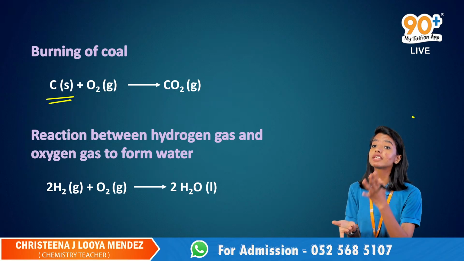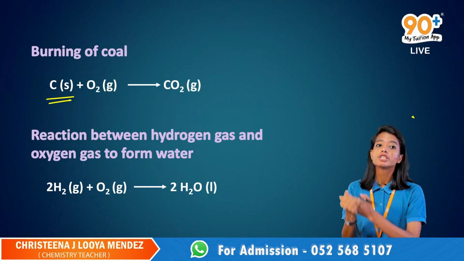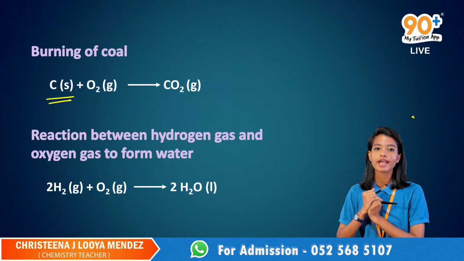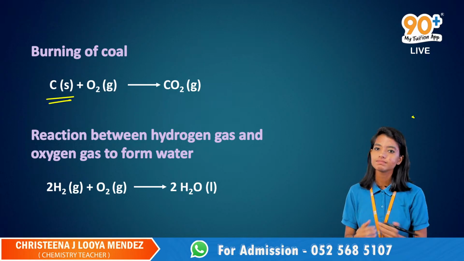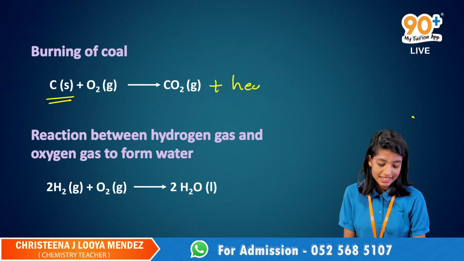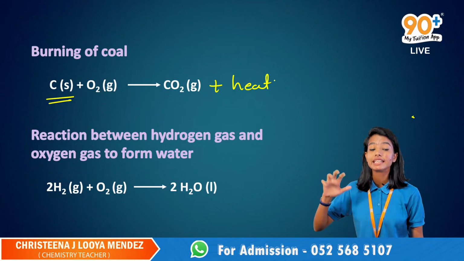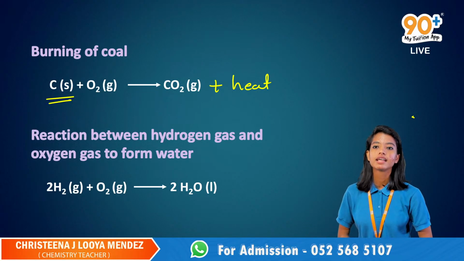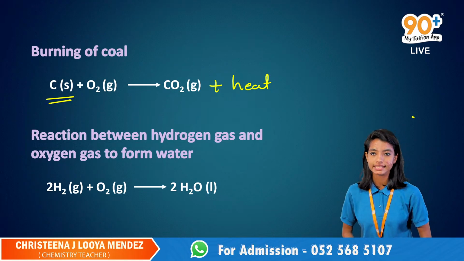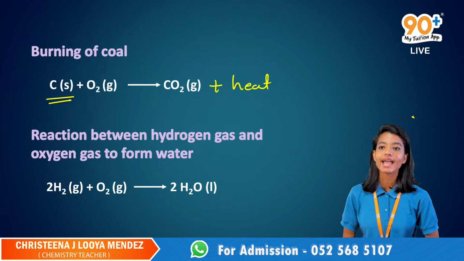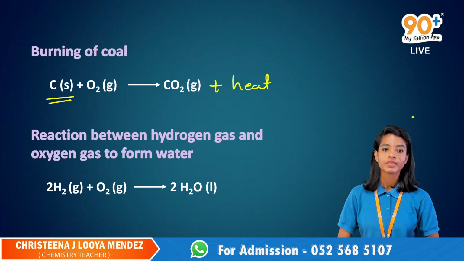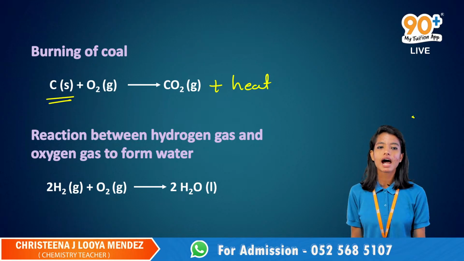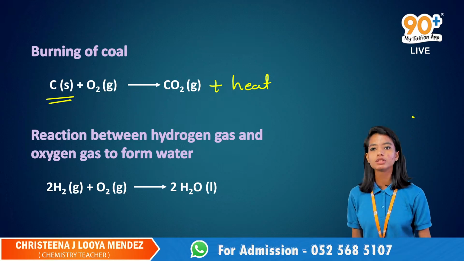Carbon reacts with the oxygen that is present in the air to produce carbon dioxide. Will only carbon dioxide be produced? No. Heat energy will also be produced over there. So it is an example for combination reaction and also for an exothermic process. And the reaction between hydrogen gas and oxygen gas to produce water. How is water produced? 2H2 plus O2 gives 2H2O.